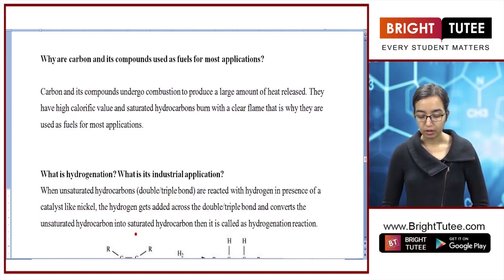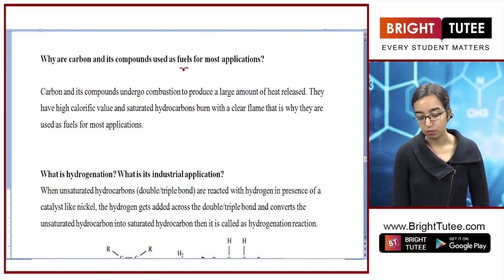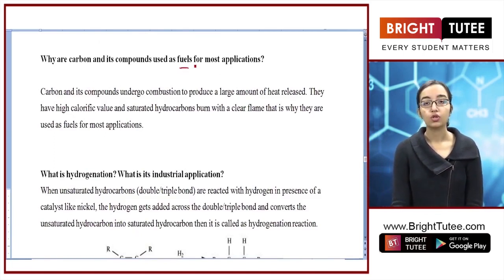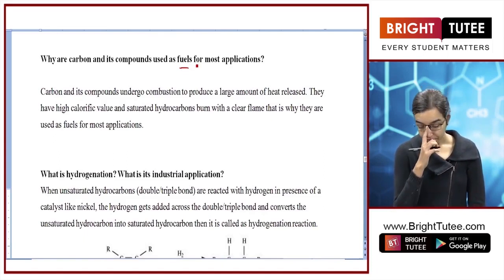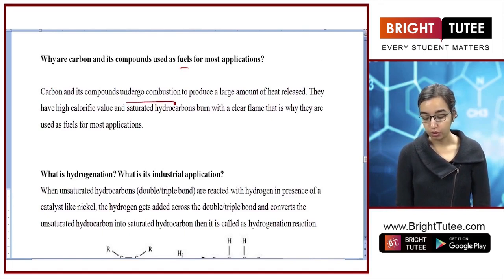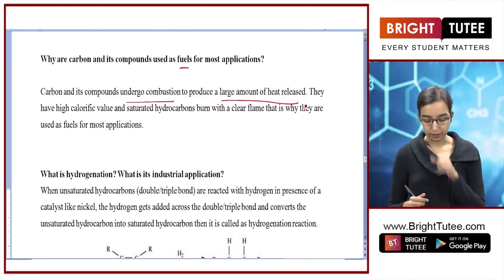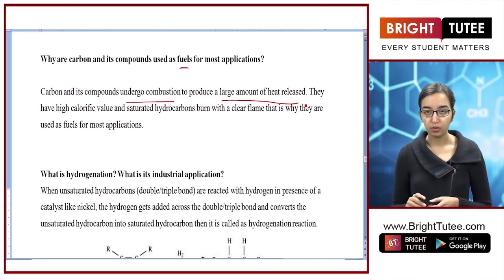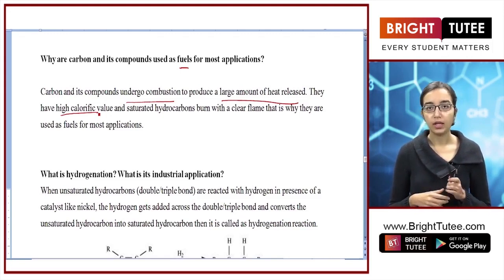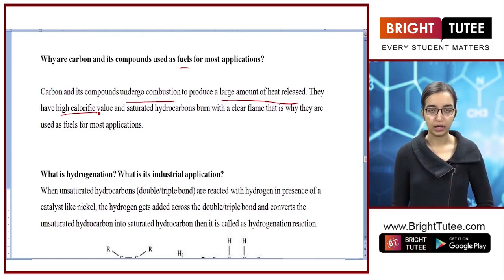Why are carbon and its compounds used as fuels for most applications? So carbon compounds undergo the reaction of combustion. When they undergo combustion, they produce a large amount of heat, and this heat can be used in different ways. Because of its high calorific value, and because saturated hydrocarbons even burn with a clear flame and do not deposit soot, they are used as fuels in a lot of industries.